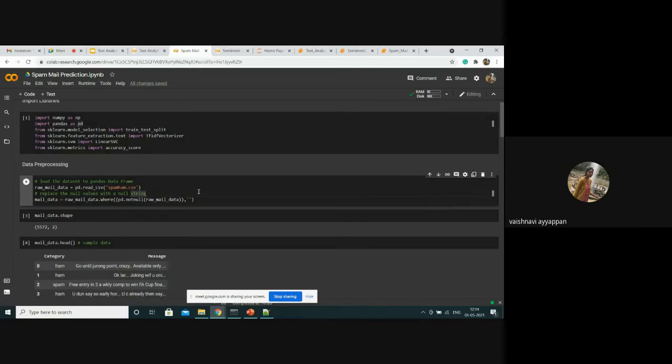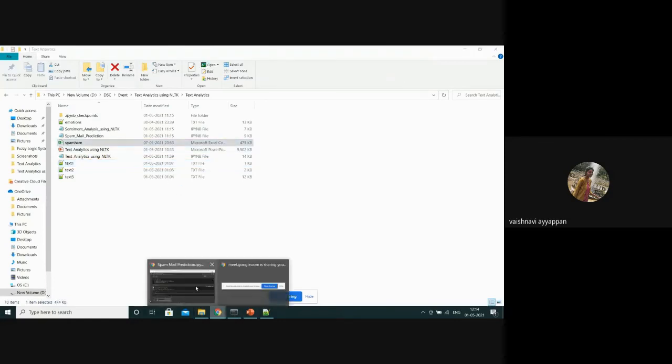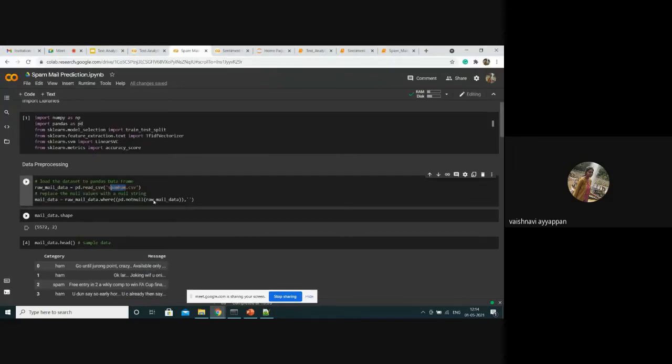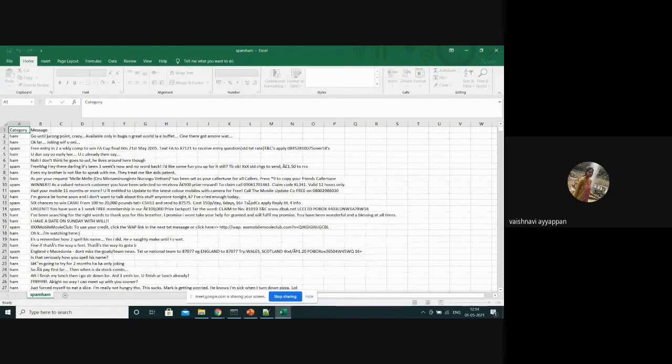First, I need to read the data set. I have the spam and ham data set in a CSV file, and you can also view it. I need to read it with the help of pandas, using pandas dot read underscore csv.